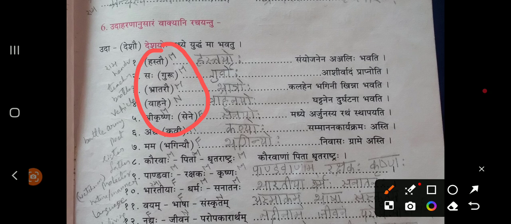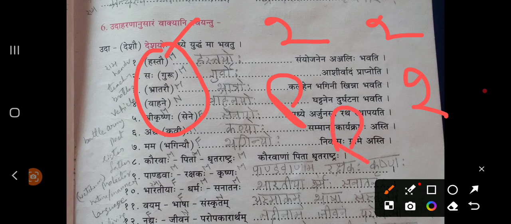For example, Hastau is there. Hastau means it's a dual form of Hastaha Shabda. So if dual form is there, then Shashti Vibhakti's dual form should come, right? But not Shashti Vibhakti's singular or plural form. If Pradhama Vibhakti's dual form is given, you need to give Shashti Vibhakti's dual form. If Pradhama Vibhakti's plural form is there, then you need to get plural form of its Shashti Vibhakti.